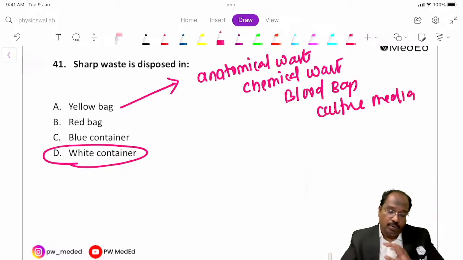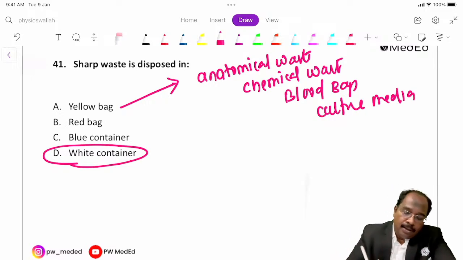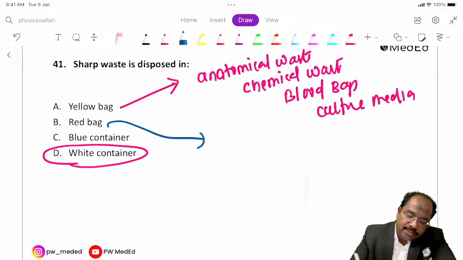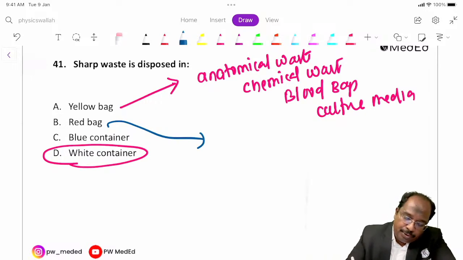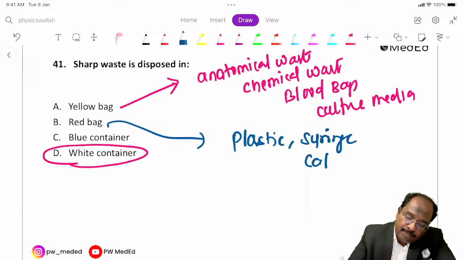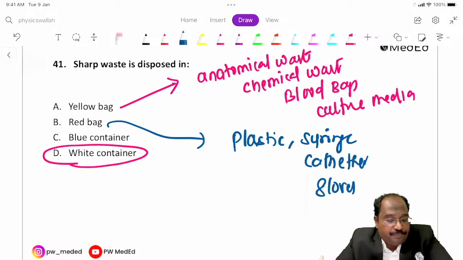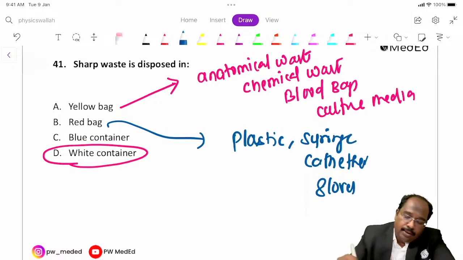All will go to the yellow color. In red color, you will have the rubbers, catheters, tubes, plastics, and syringes. All these, including gloves, will go to red. Gloves is a commonly asked question.